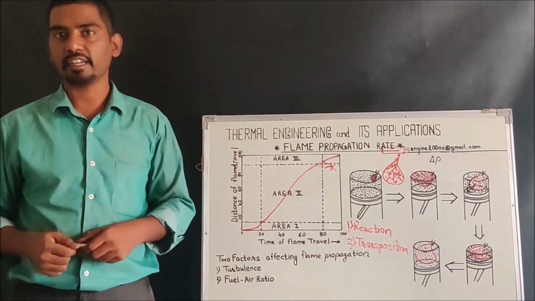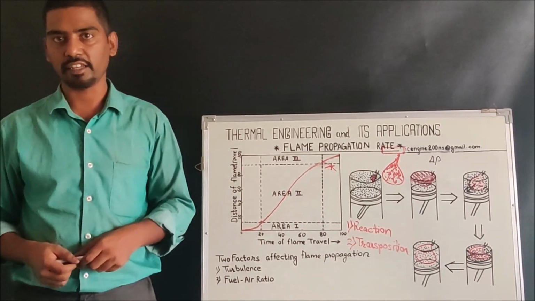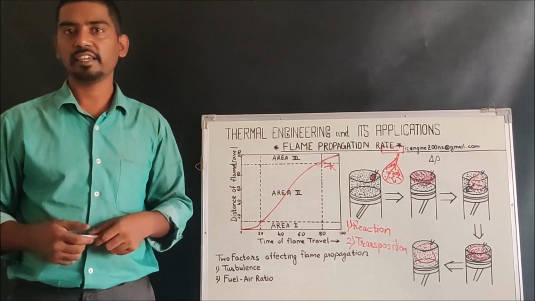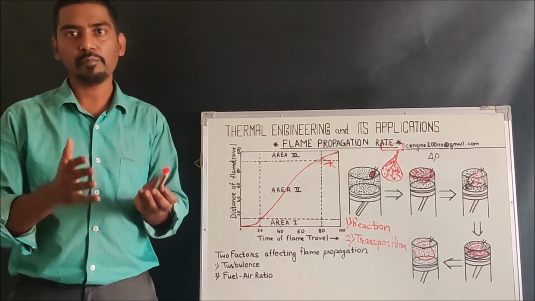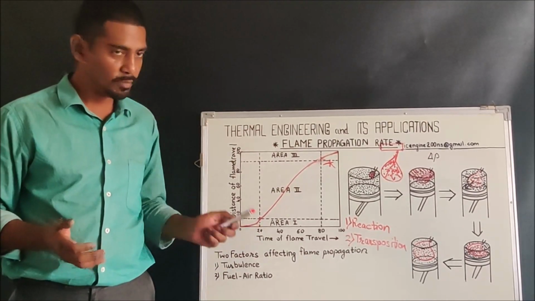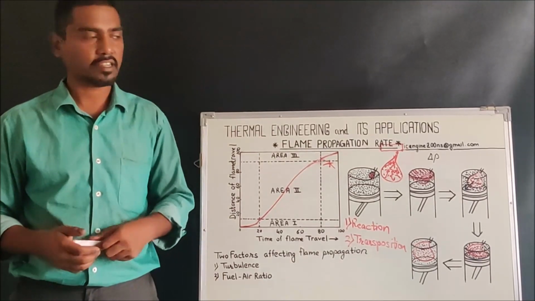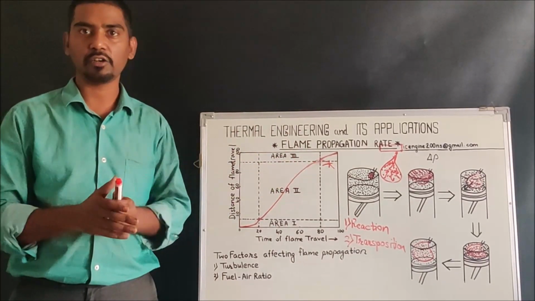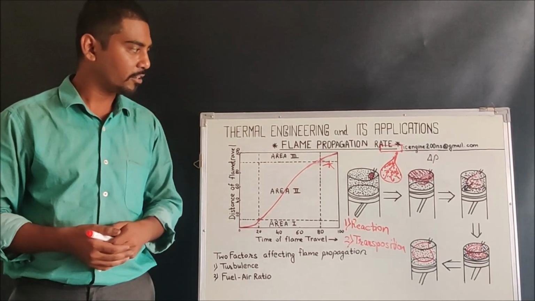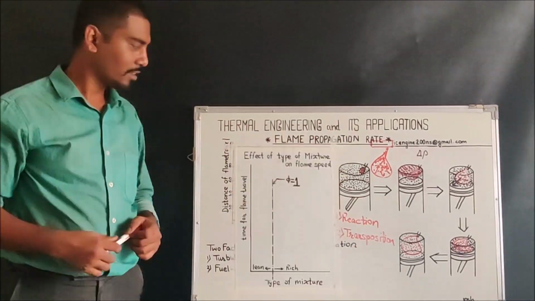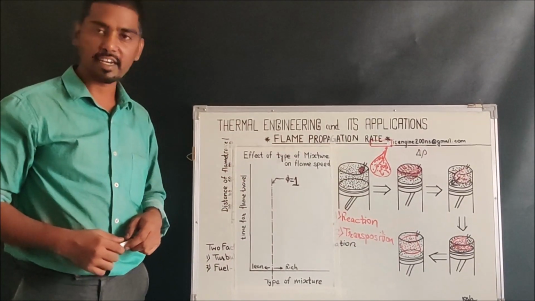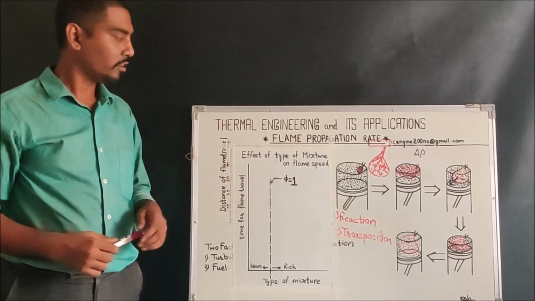But the disadvantage or the other side of the coin is, when the turbulence increases to a very higher value, the flame may even quench. So this has to be optimized so that the flame speed should increase but not get quenched in that particular progression. Now let us try to understand the effect of the air-fuel ratio or the type of mixture